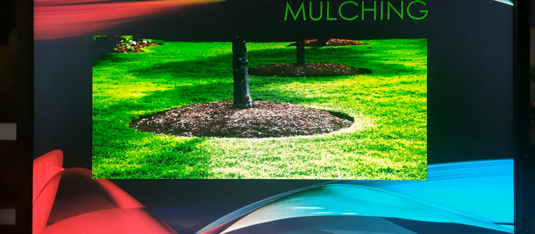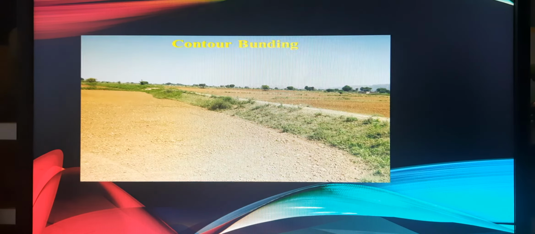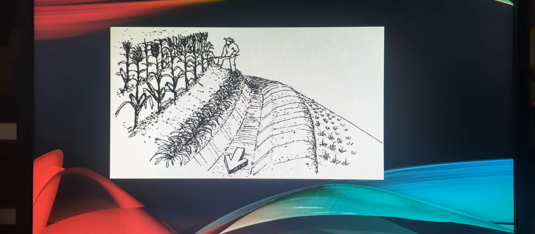Mulching means that in the bare ground, plants are covered with a layer of organic matter like straw to help the soil retain moisture. Next method is contour bunding. Contour bunding, or contour barrier, is the practice of building barriers called bunds across slopes. Many barriers are built across the slopes with the use of stone, grass, and soil.